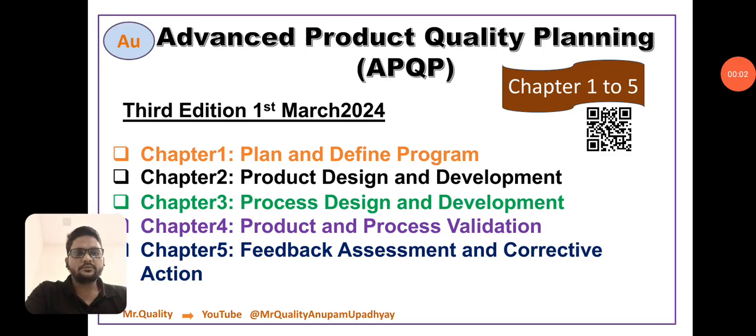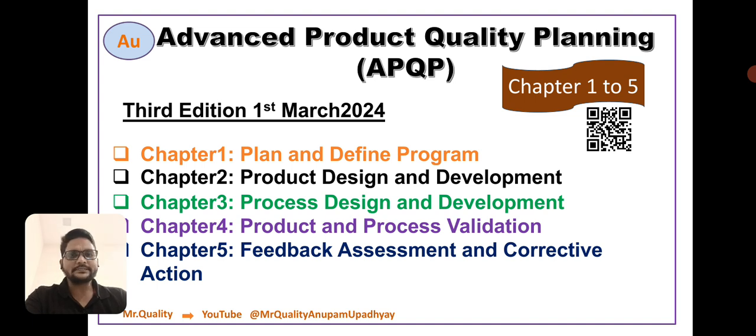Hello friend, today we are going to discuss APQP, that is Advanced Product Quality Planning. This is the third edition of APQP, which was published on 1st March 2024. In APQP third edition there are 5 chapters. The first chapter is plan and define, second is product design and development, third is process design and development, fourth is product and process validation, and fifth one is feedback assessment and corrective actions.